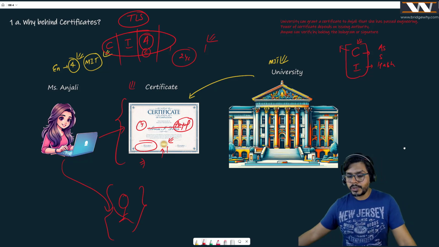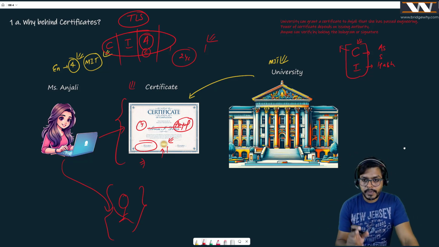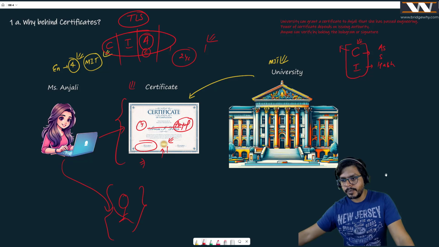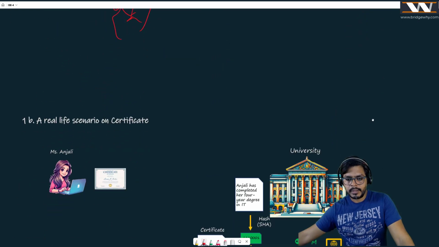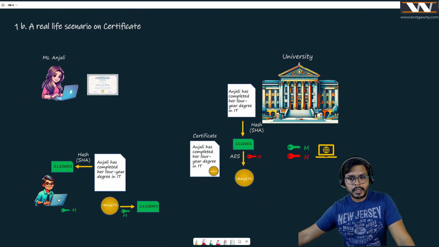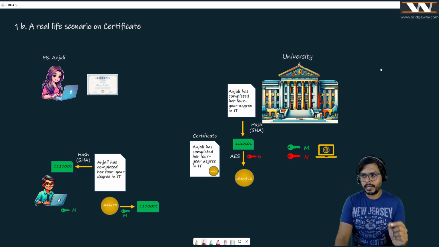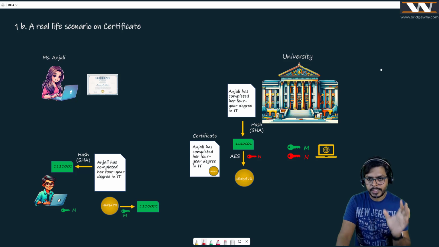But I would like to show you this certificate, which was generated by the university, from the viewpoint of two learned concepts, which are confidentiality and integrity. Let's move to the next board. And here we are. I have a special request now. Please give 15 or 20 minutes of complete attention to this board.